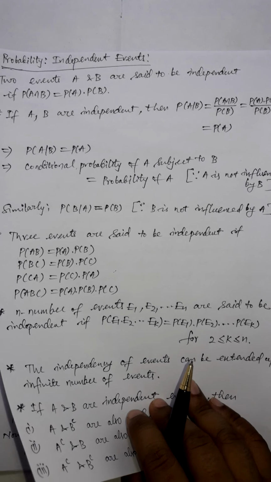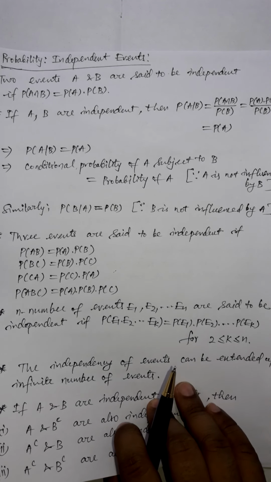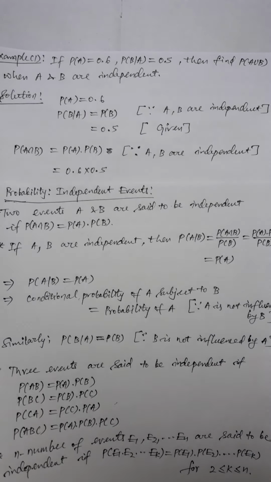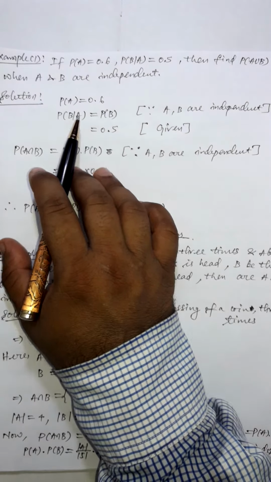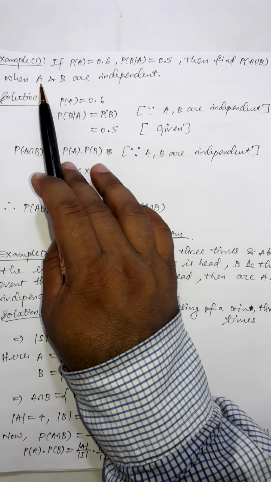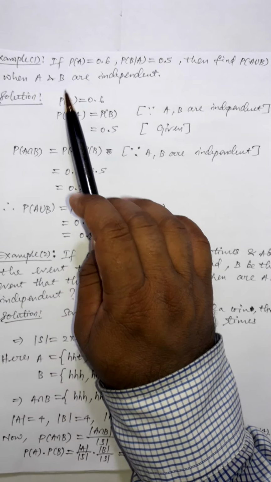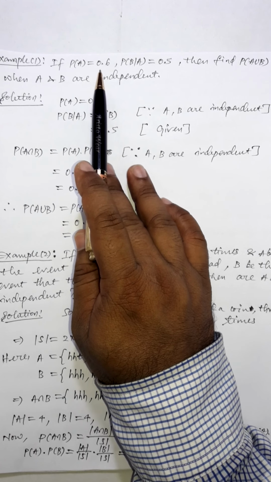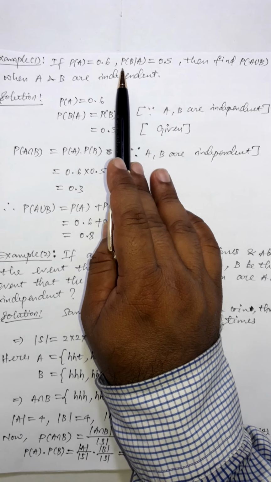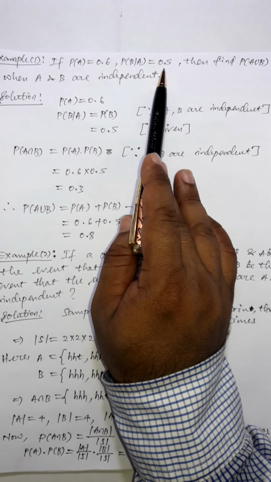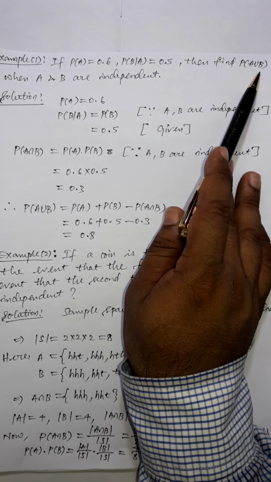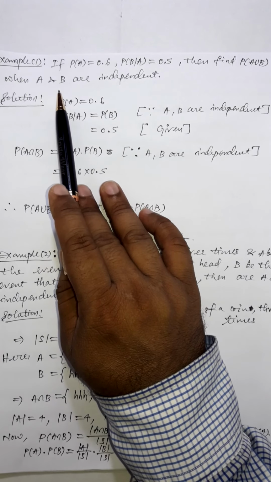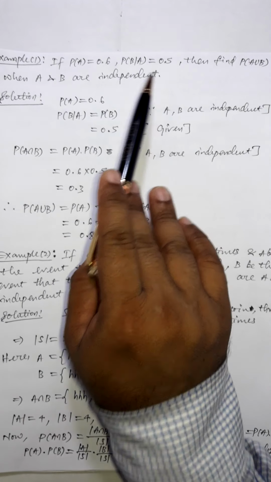Now let's discuss one or two examples based on the independence of events. Let's discuss example 1. It's a numerical question. The question is: probability of A is 0.6, probability of B subject to A is 0.5. Then the question is to find the probability of A union B, where it is given that A and B are independent events.